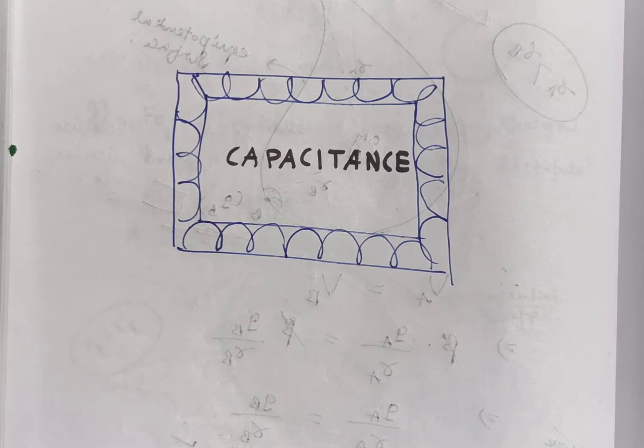And the formulas related to the energy stored in the capacitor: the first formula is half CV square, the second formula is half QV, and the third formula is Q square by 2C. So in the next class, we will go through some numericals of these formulas that we have discussed today.